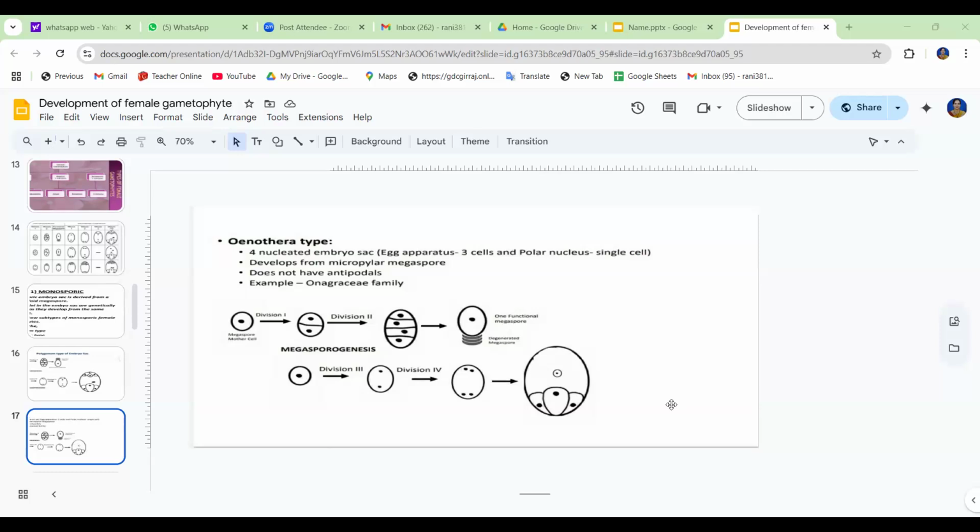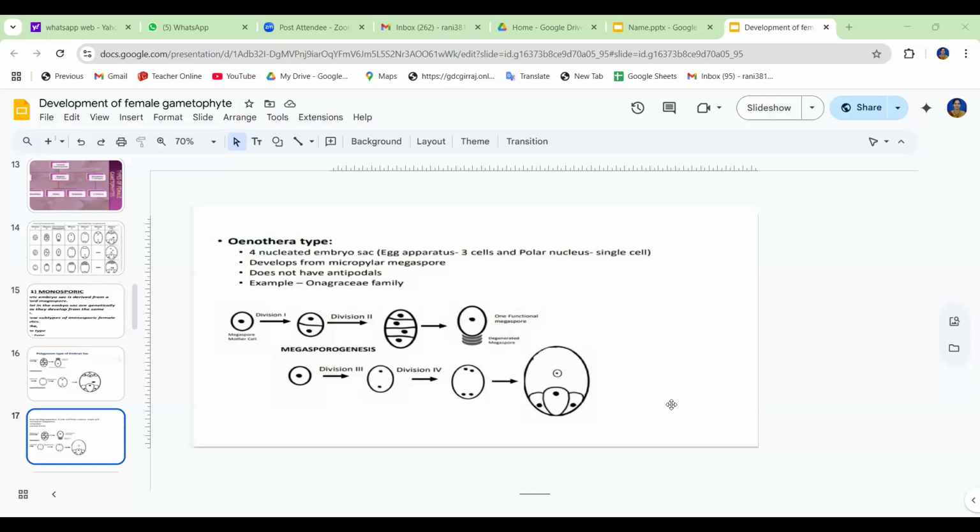In the monosporic type, one is the Polygonum and the second one is the Oenothera. Polygonum is the very normal, most common type, generally known as the normal type. It is observed in Polygonum divaricatum, reported by Strasburger in 1879. And for Oenothera, the example is the Onagraceae family and the specific plant Oenothera lamarckiana, found by Geerts in 1908.